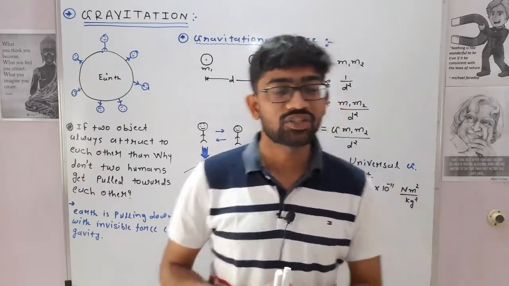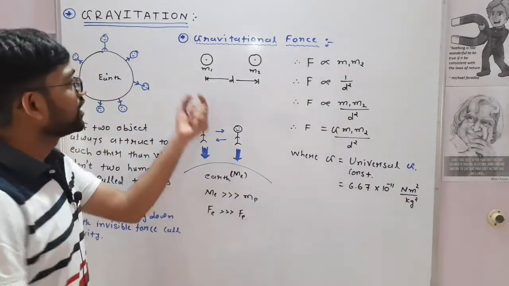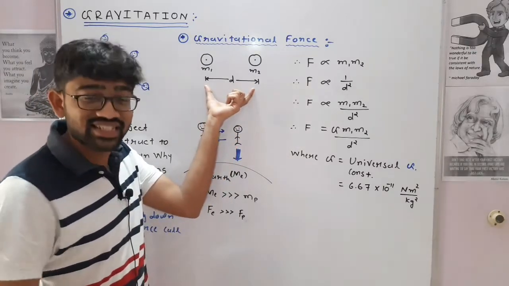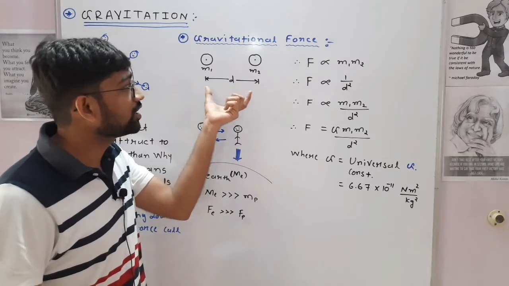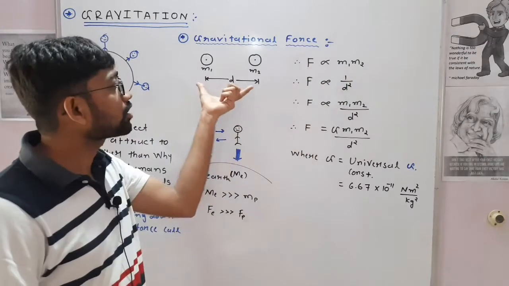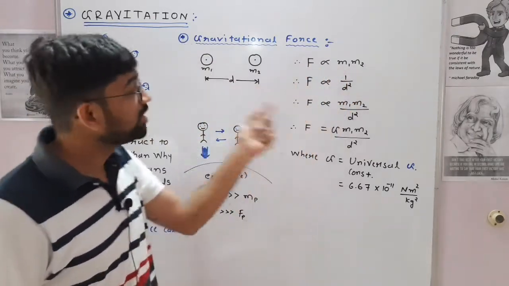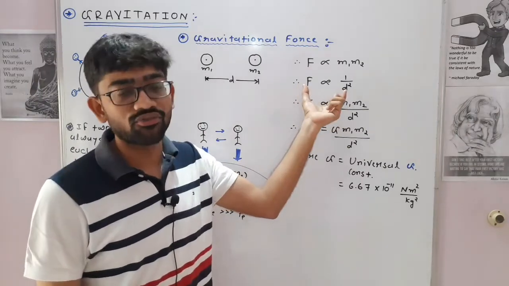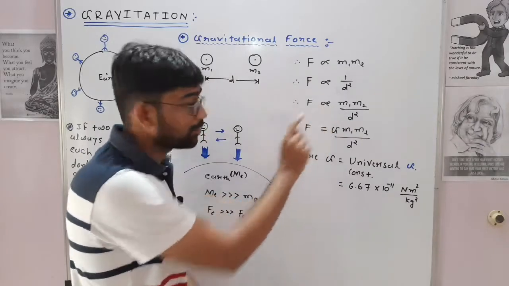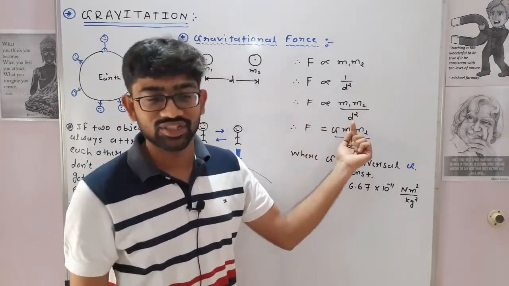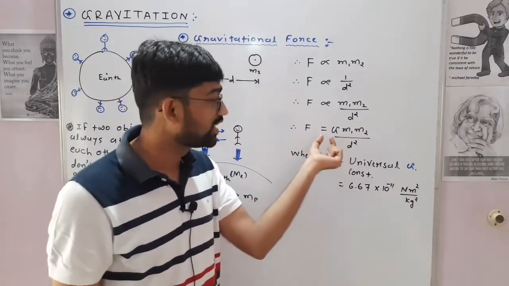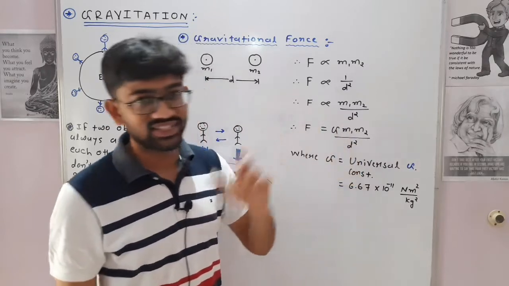According to Newton's explanation, if we take one example, if this is a m1 mass, here is a m2 mass, both separated at some distance d, then the force acting on them is directly proportional to the product of both masses and inversely proportional to the square of the distance between them. So if you combine these two, then F is directly proportional to m1 m2 upon d square. To remove this proportionality, we have to add a constant, that is G: F = G m1 m2 / d^2.